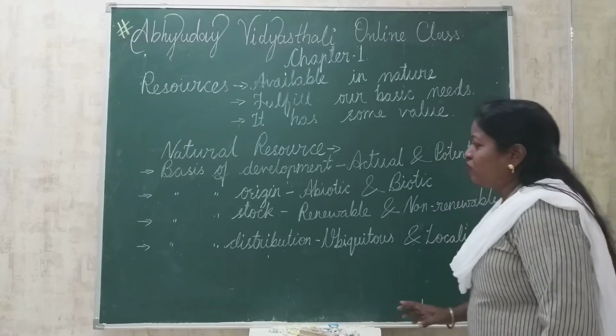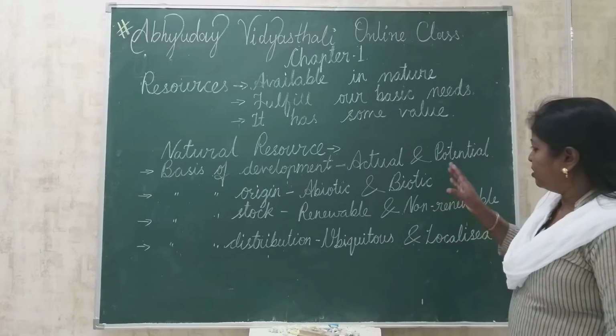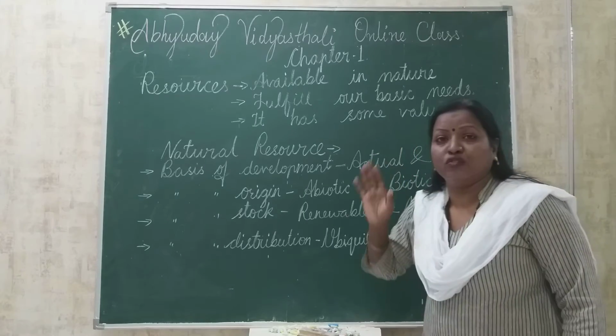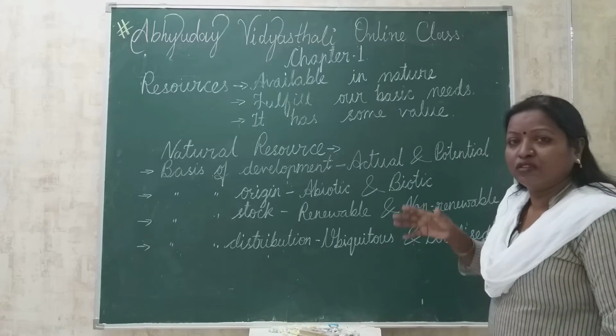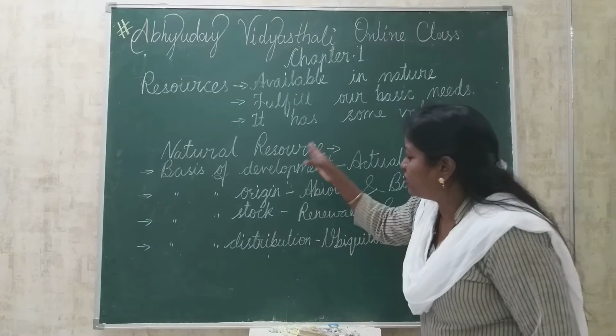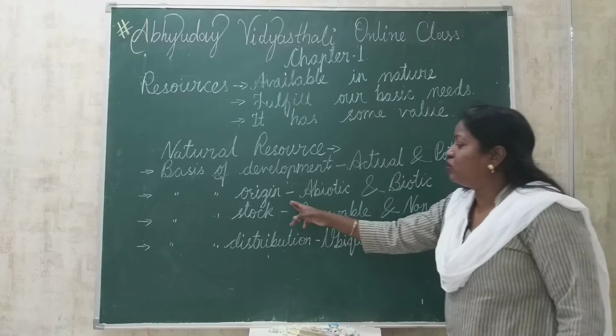Okay, so the first type of resources is on the basis of development. Once again I am revising that the first type is actual and potential resource. Actual resources are those resources whose quantity is known to us, and the other is potential. Now the second category of natural resources is on the basis of origin.